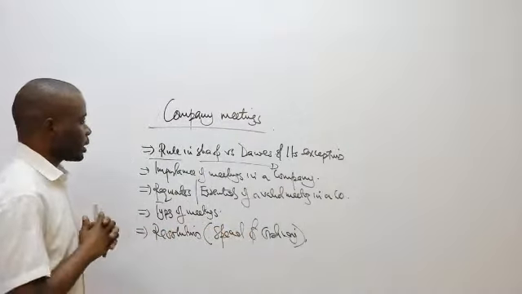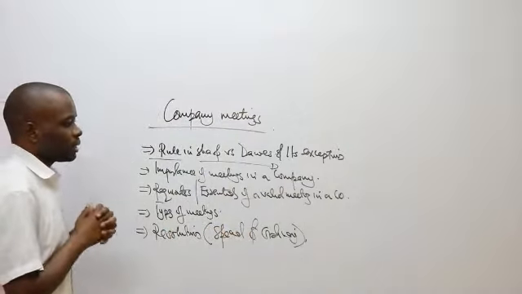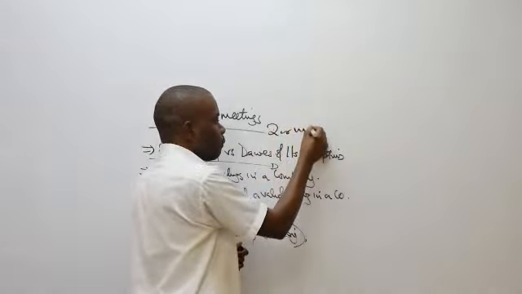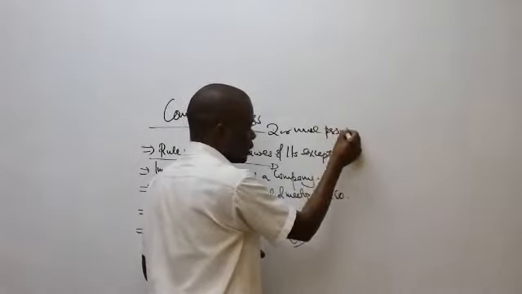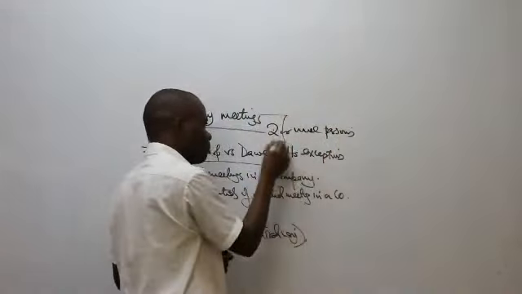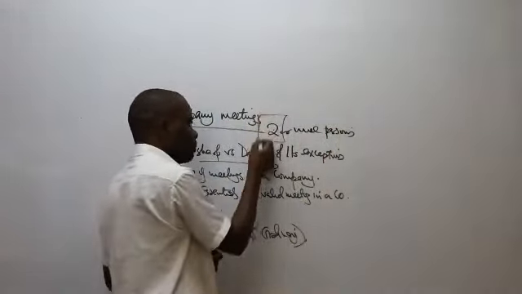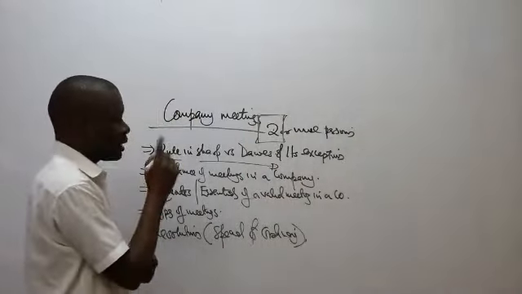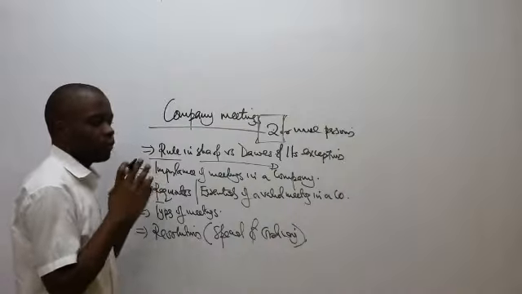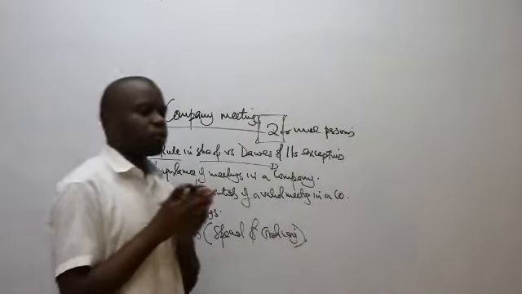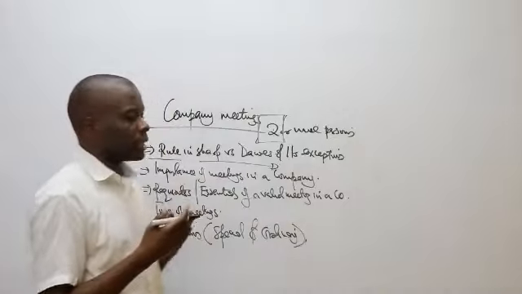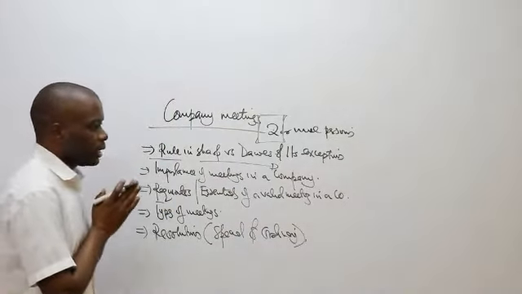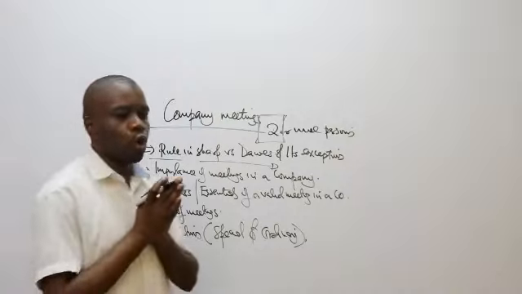It must be held by an assembly of 2 or more persons. If it is less than 2, then that is not a properly convened meeting in a company.